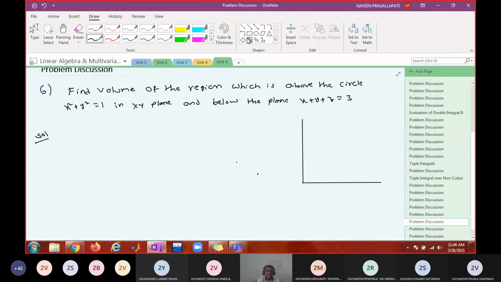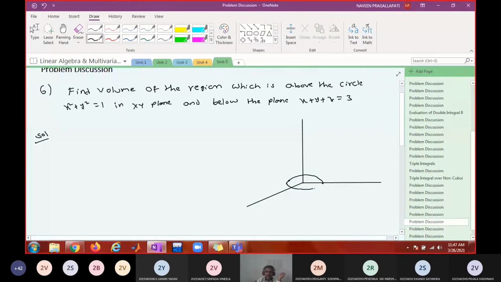What does this x square plus y square equal to 1 represent 3-dimensionally? As we discussed earlier, if you take this equation alone, that represents a cylinder of radius 1, right?